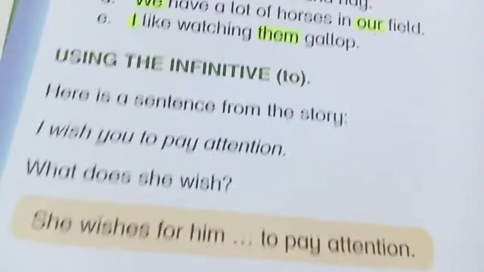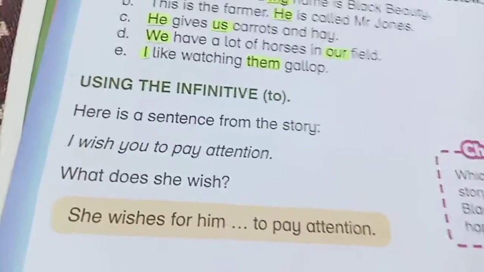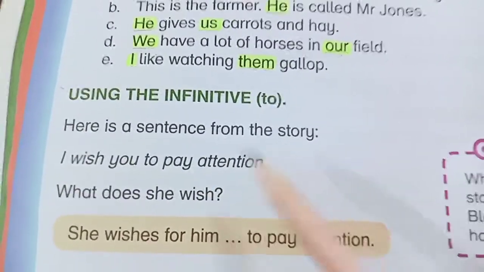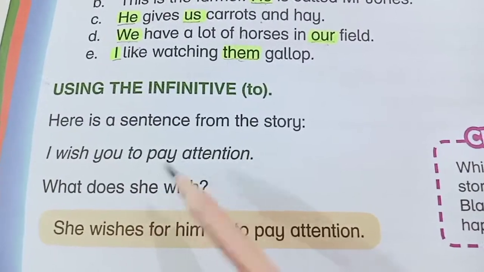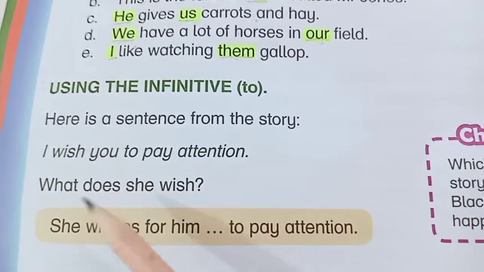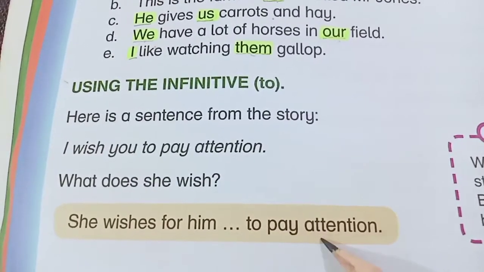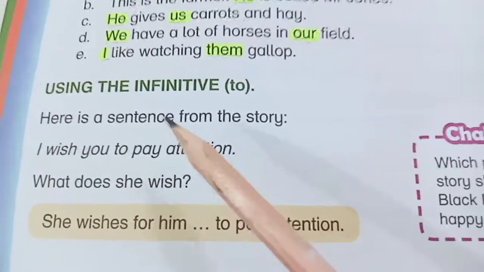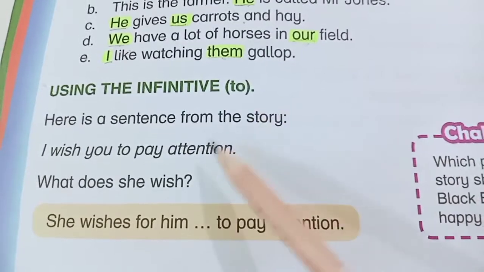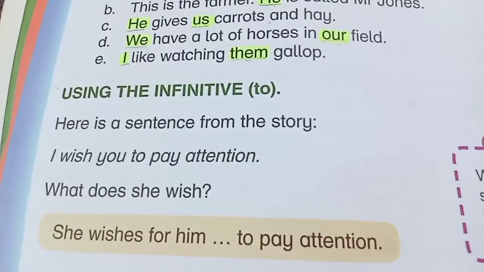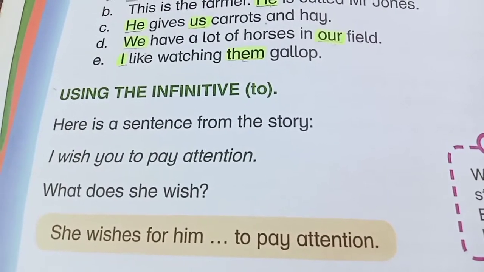Now look at the next part, using the infinitive to. Here is a sentence from the story: I wish you to pay attention. What does she wish? She wishes for him to pay attention. So the verb which we use after to is called the infinitive. Students, there is an exercise on the next page.